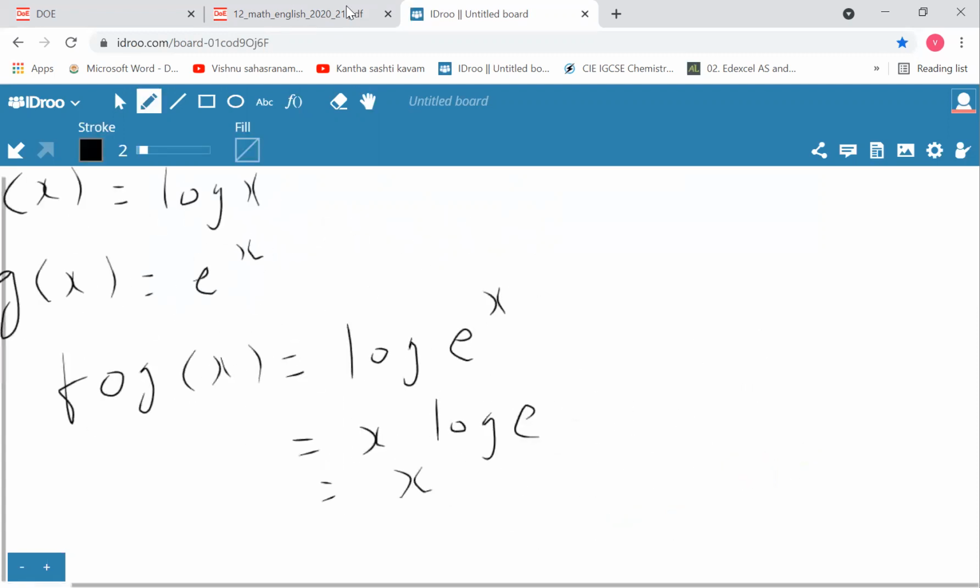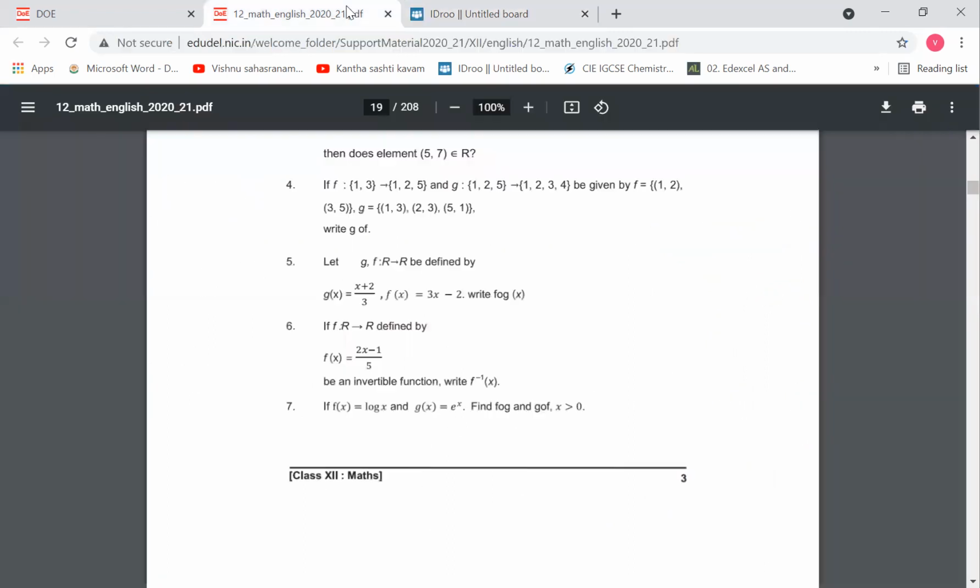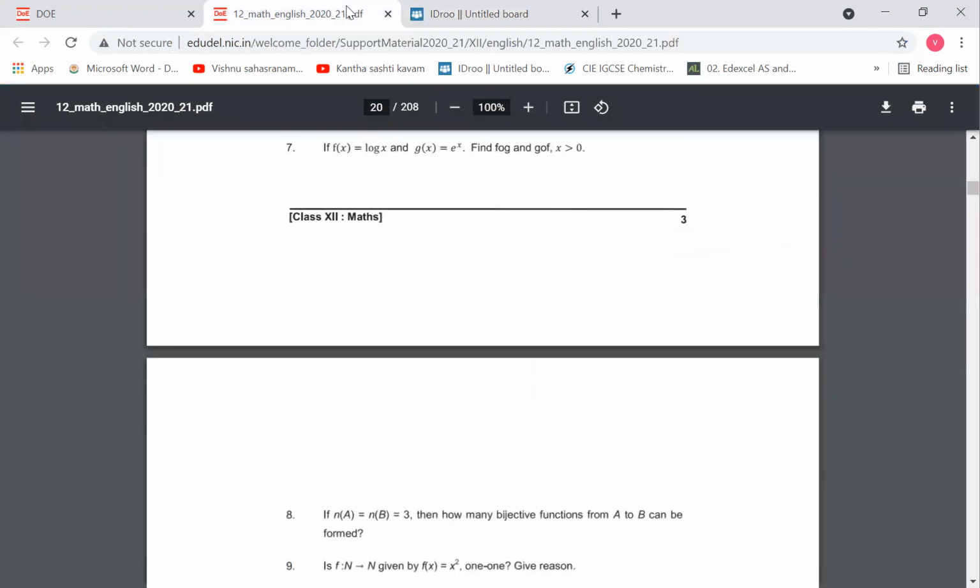In the same way, let us now find out g of f of x, which is equal to e to the power of log of x, which is nothing but x. So g of f of x is equal to x. So in this case, you can see that f of g of x is equal to g of f of x.